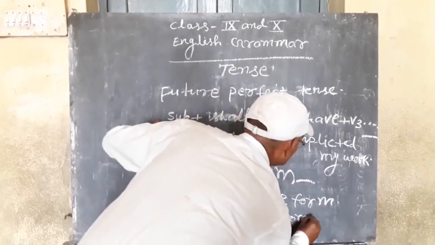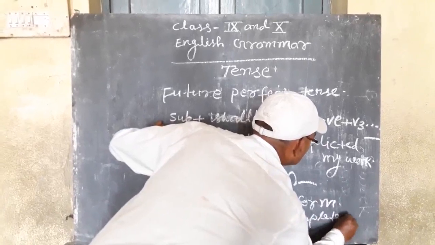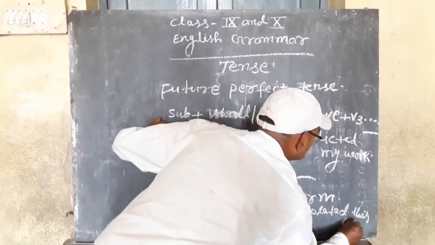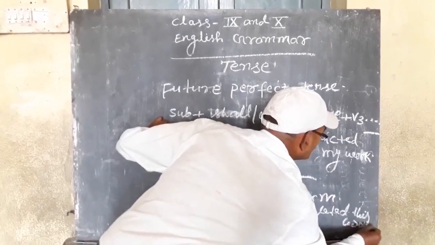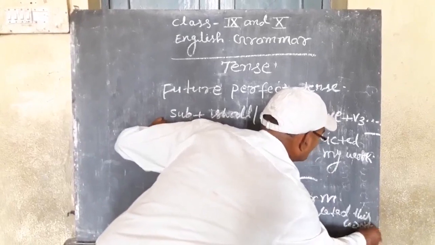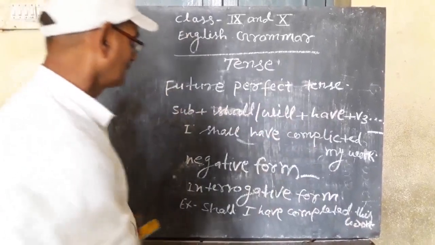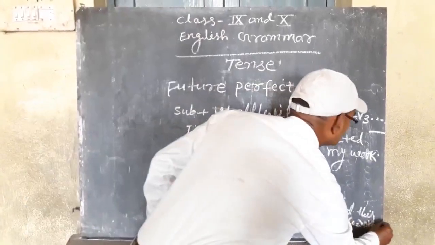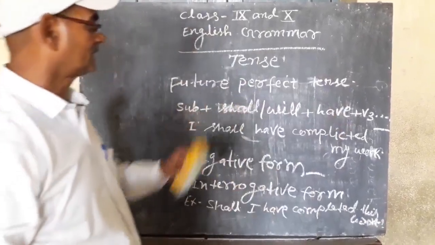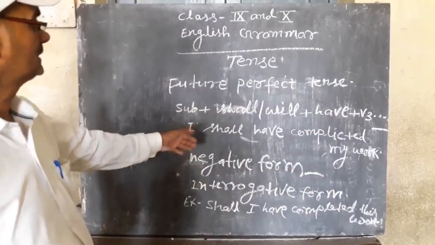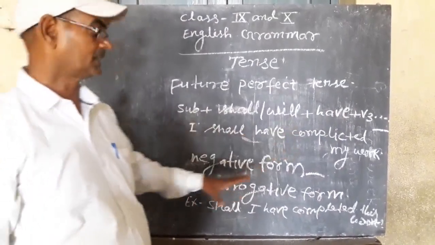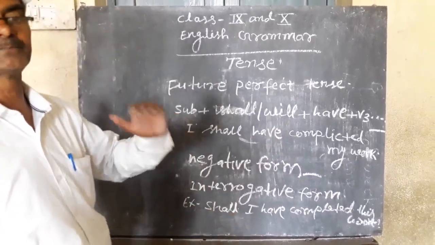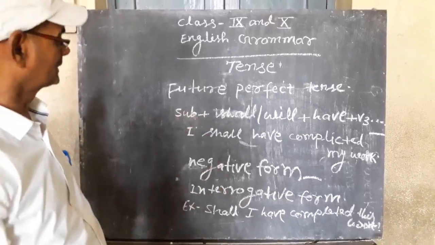Shall I have completed this work? Question mark, because we have changed it into interrogative sentence. So, to change such sentences into interrogative sentence, we keep shall or will just before the subject.